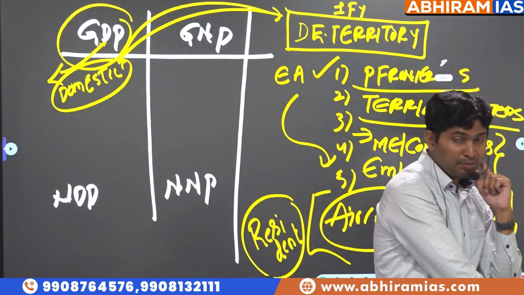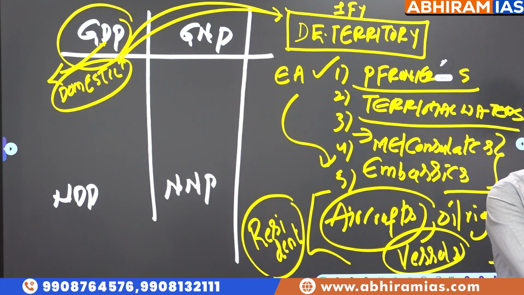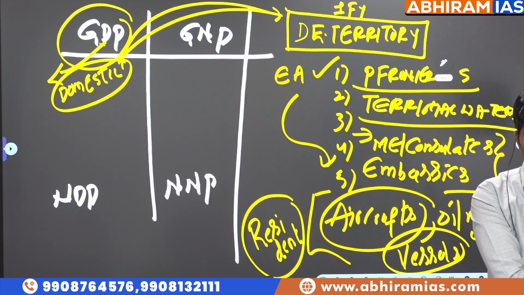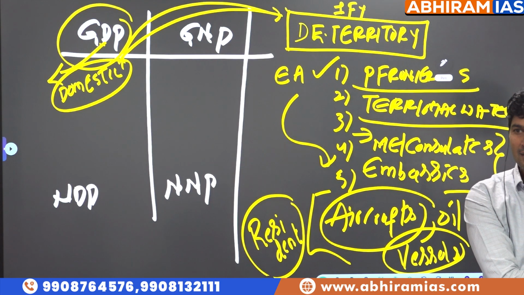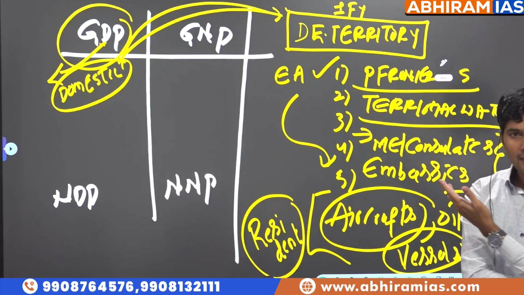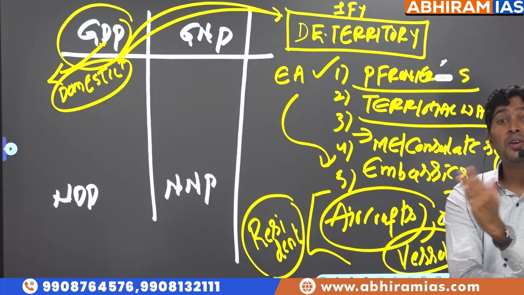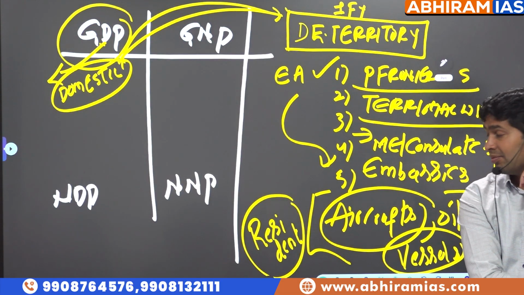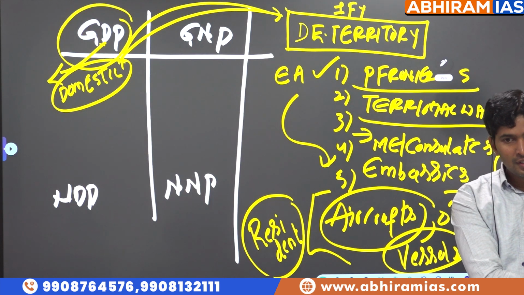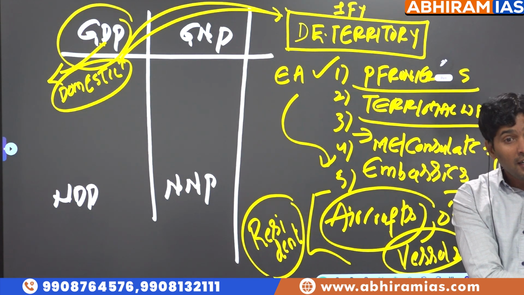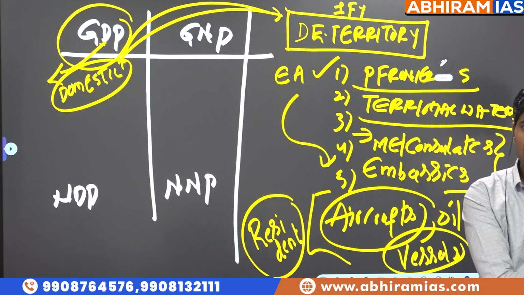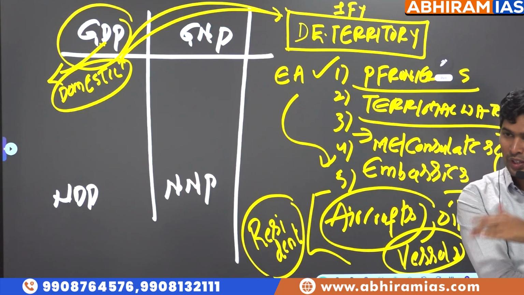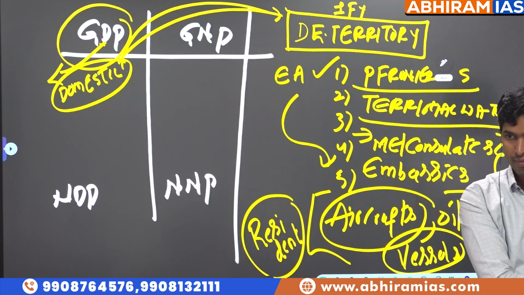Territorial waters. See in the Pushpa movie, Pushpa 2, the last scene, the boats go away, right? Sri Lankan border, international maritime boundary. Pushpa 1 or Pushpa 2? It's 2, right? So look, economic activity beyond territorial waters is not part of domestic economic territory. Third, embassies and consulates of foreign countries in our country are excluded, because our embassies in their territories are part of us. So their embassies in our territory are not part of us.